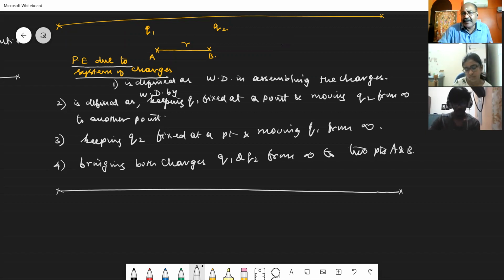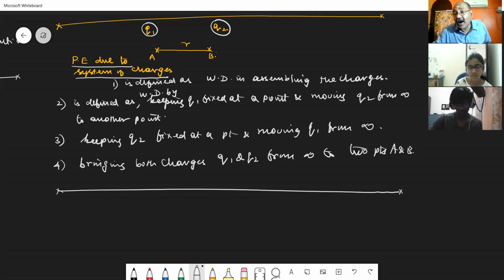For example, I am considering two charges, one is Q1 and another one is Q2. These two charges should be arranged in air medium at two positions A and B, separated by a distance R. So, in order to assemble or fix the two charges Q1 at A and Q2 at B, I have to do a work. That work done in fixing or assembling the charges is the potential energy.